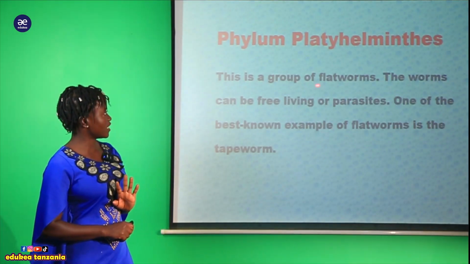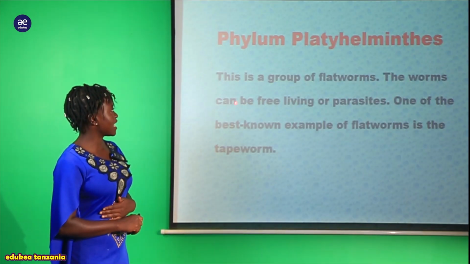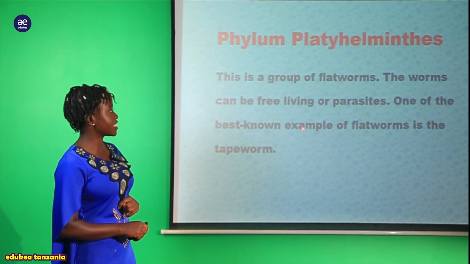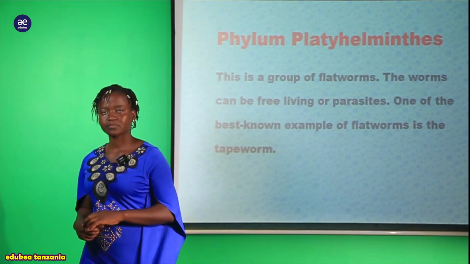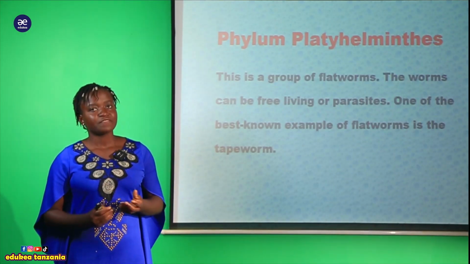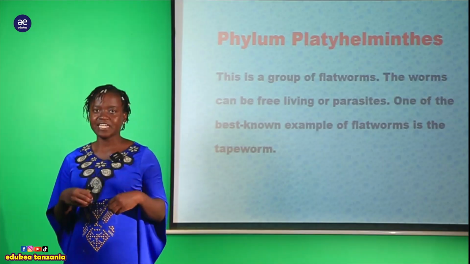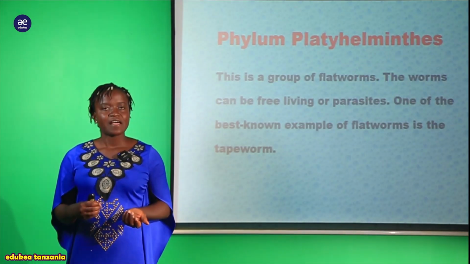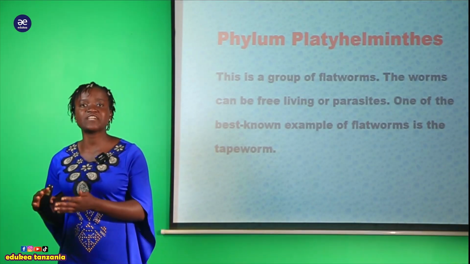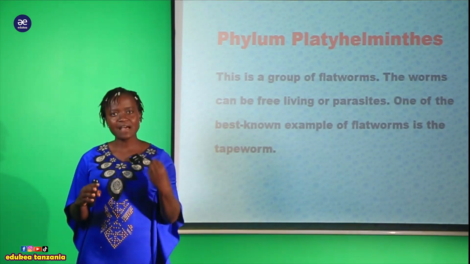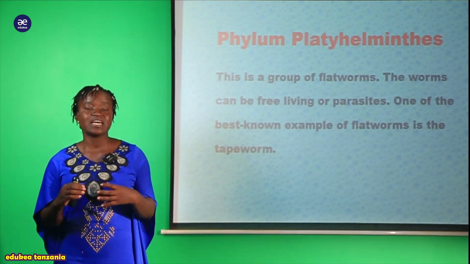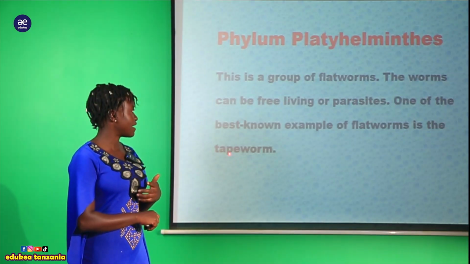Here we are saying that this is the group of flatworms. The worms can be freely living or parasites. One of the best known examples of flatworms is the tapeworm. Here, before we move further, you have to know that these organisms ambao wanapatikana ndani ya hii phylum Platyhelminthes, they are parasites. But also we have other organisms which are free living. And a good example of organism ambayo inapatikana ndani ya hii phylum Platyhelminthes ni very common, tunamuita tapeworm.